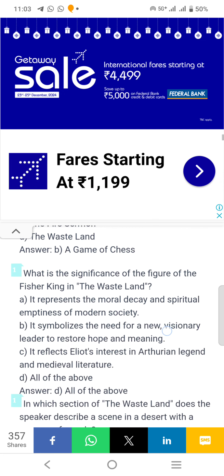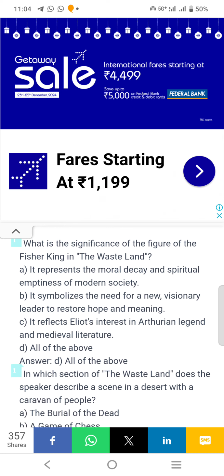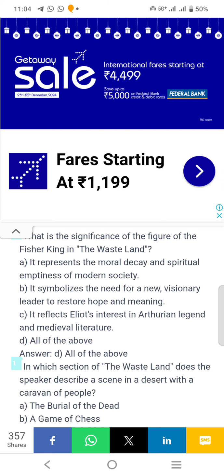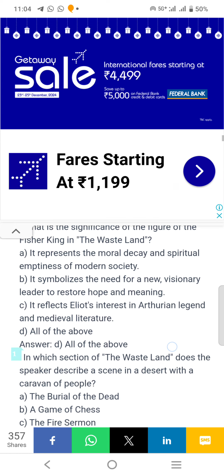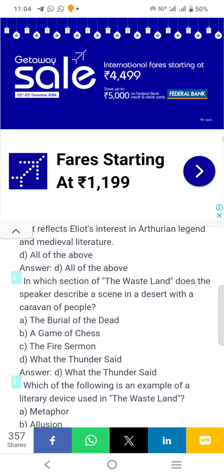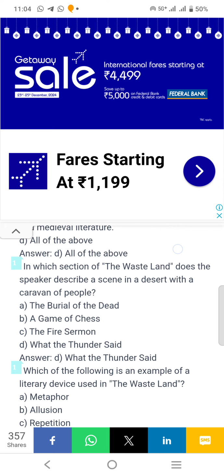What is the significance of the figure of the Fisher King in The Wasteland? Answer D, all of the above. It represents the moral decay and spiritual impotence of modern society. It symbolizes the need for a new and visionary leader to restore hope and meaning. It reflects Eliot's interest in Arthurian legend and medieval literature. In which section of The Wasteland does the speaker describe a scene in a desert with a caravan of people?